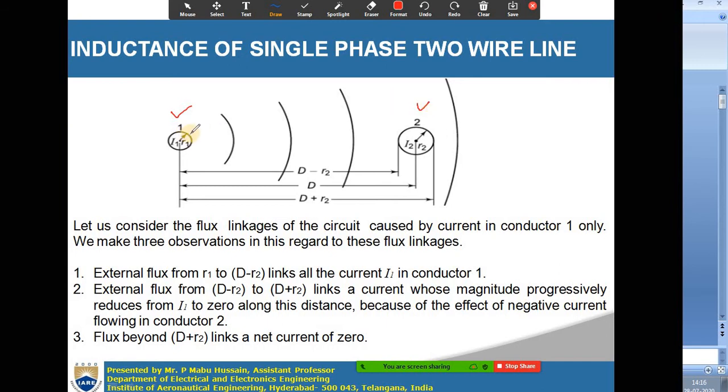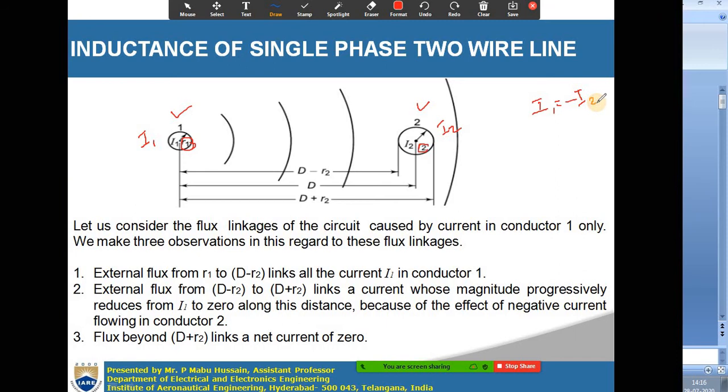Okay, conductors 1 and 2 are considered here, which form a single phase two wire line. Each conductor is carrying a current: the current flowing through conductor 1 is I1 and the current flowing through conductor 2 is I2. The radius of conductor 1 is R1 and the radius of conductor 2 is R2. As it is a single phase line, one conductor acts as a forward path and the other acts as a reverse path.